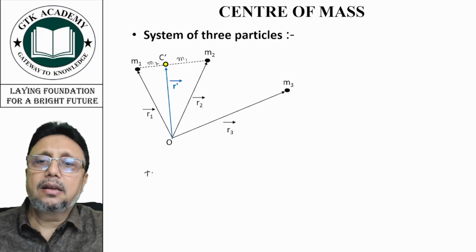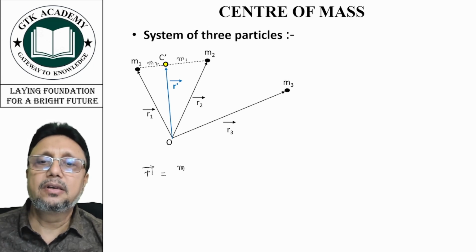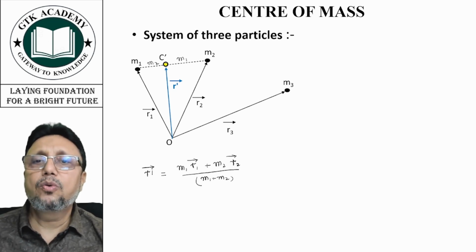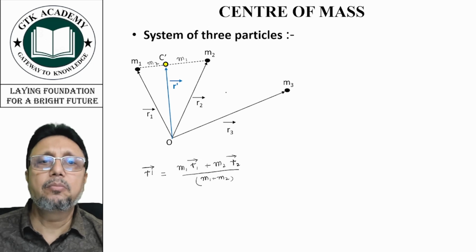Now r dash, the position vector of C dash, will be equal to m1 into r1 vector plus m2 into r2 vector upon m1 plus m2. Now we have found C dash, so we'll consider the whole mass of m1 and m2 to be at C dash and remove them.